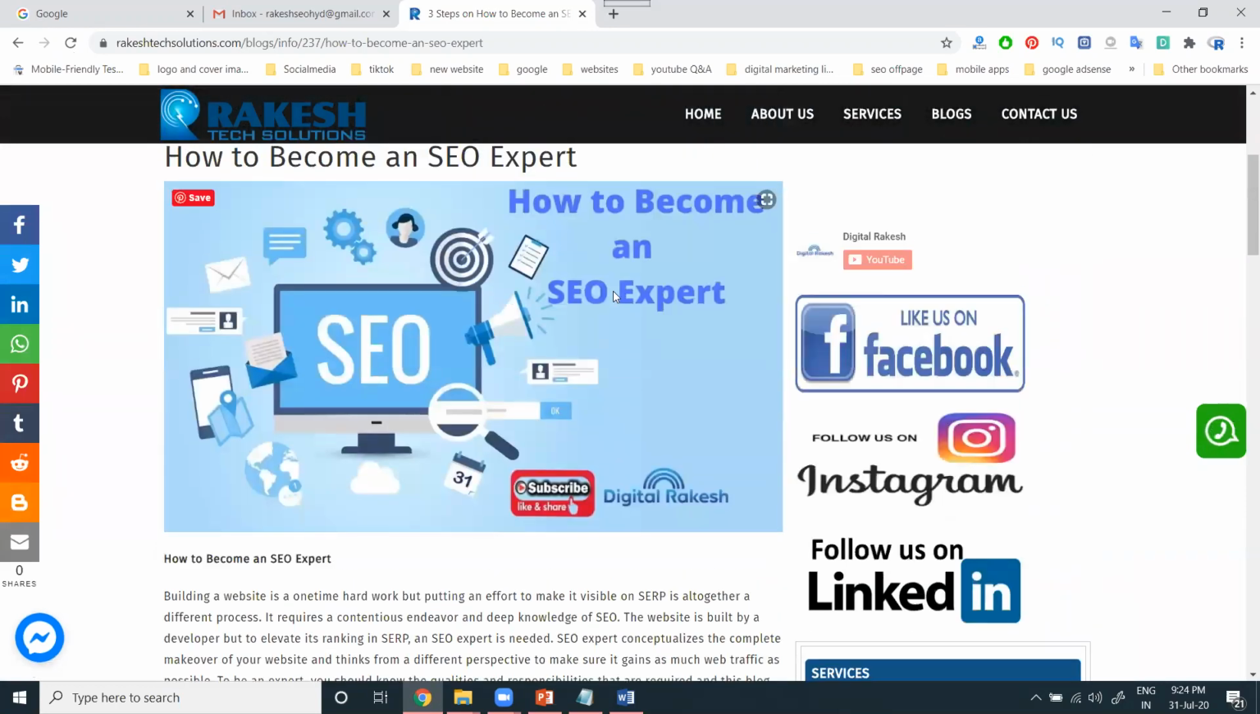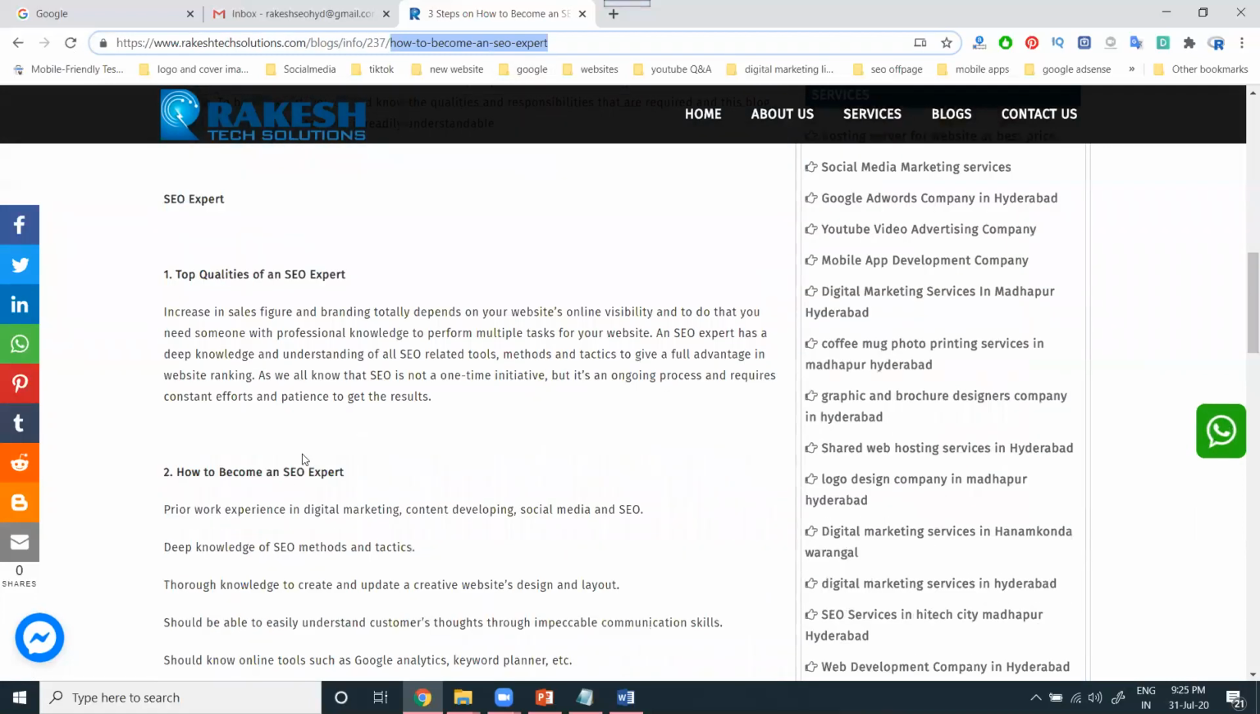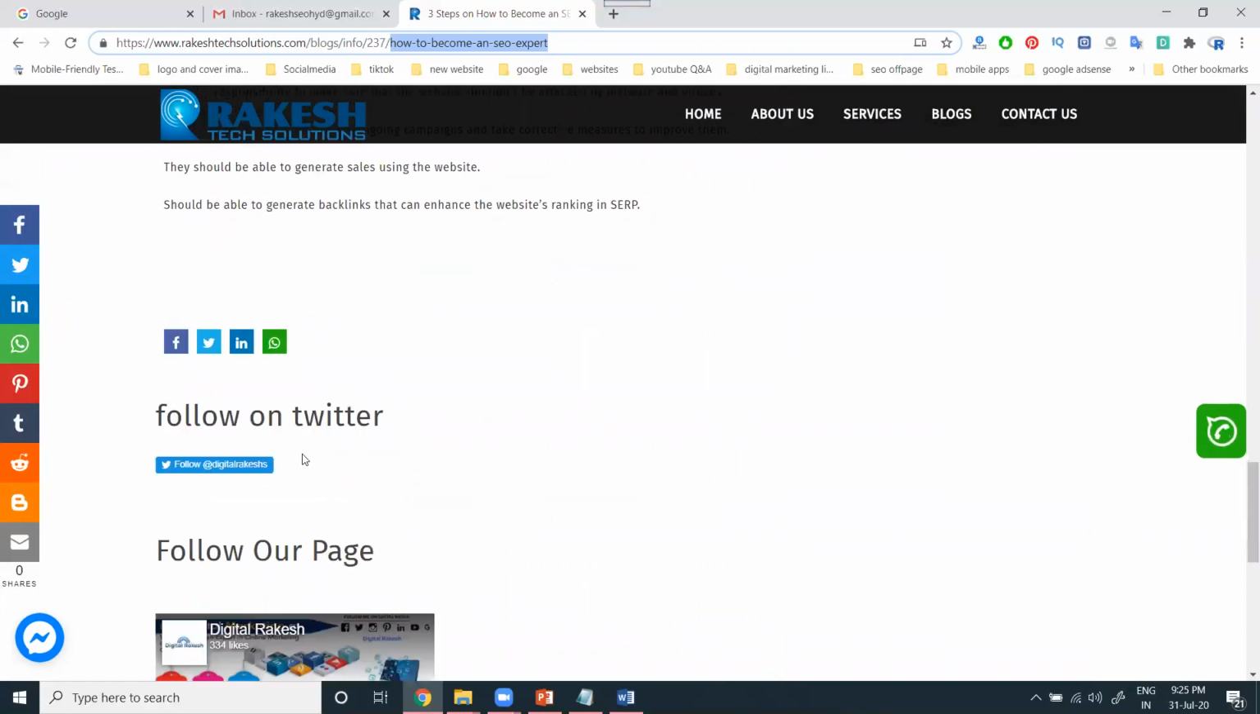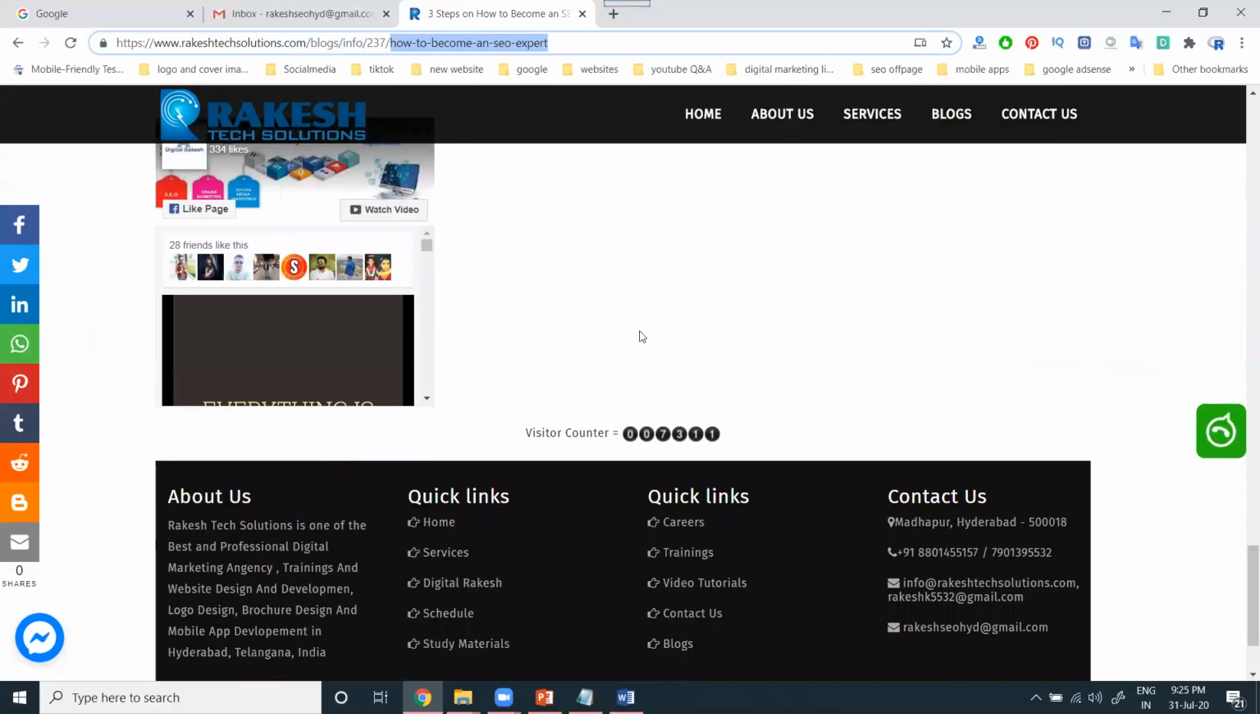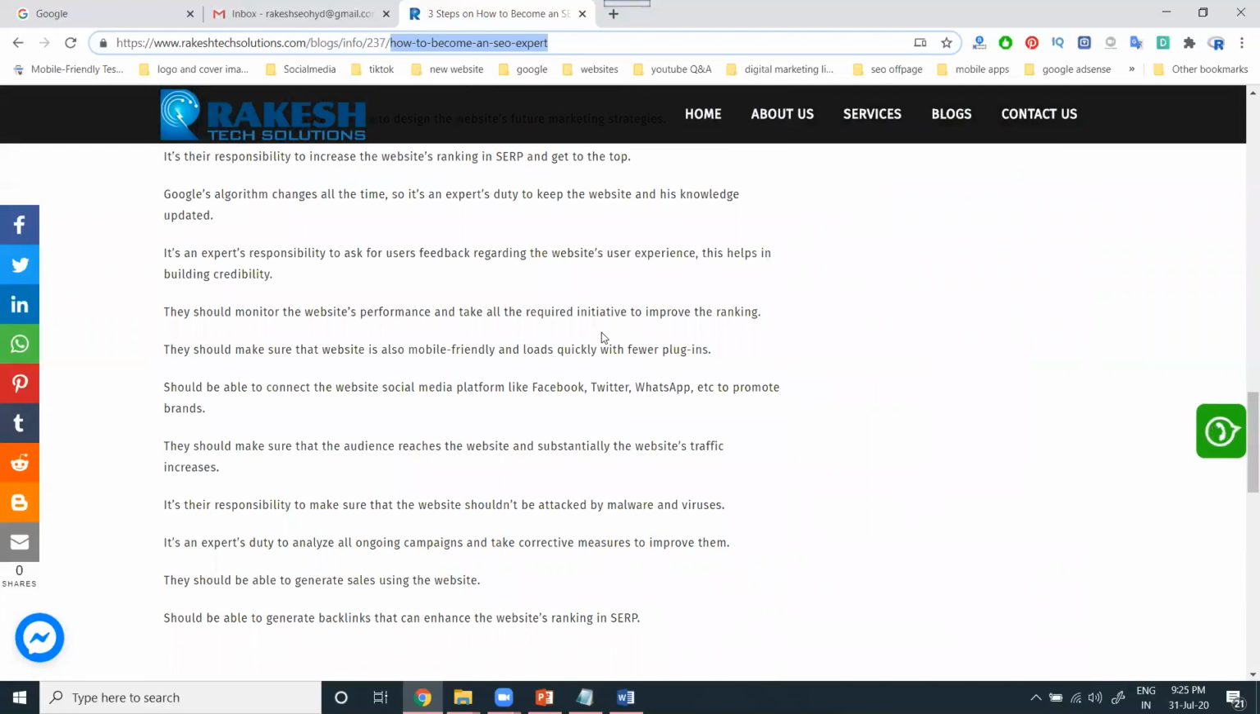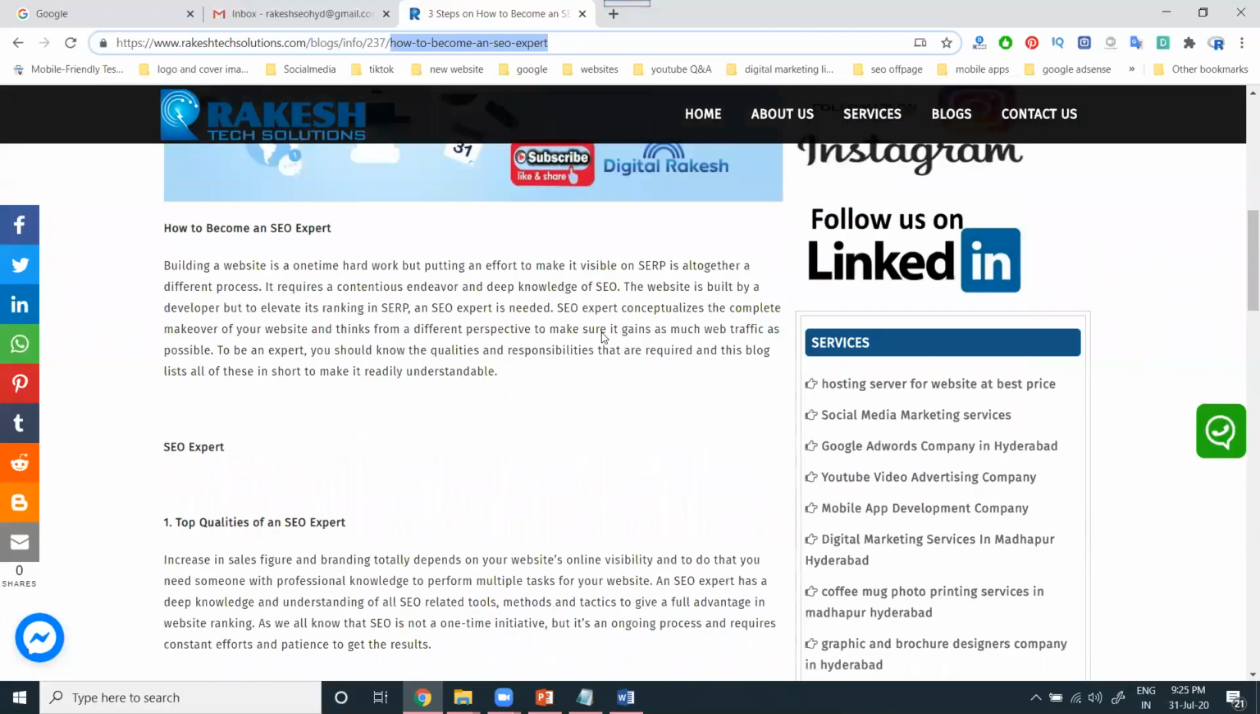First of all, the main important thing is the URL structure. What is the URL structure here? How to become an SEO expert. This is the first one: what is my keyword I'm promoting for? How to become an SEO expert. There is a lot of content we can use in this option. Next, I'll show a first example for one particular link, and after that I'll show how we can upload particular content on your website.